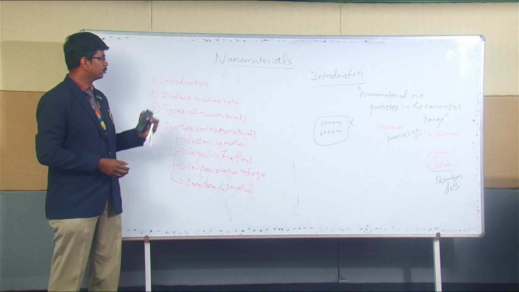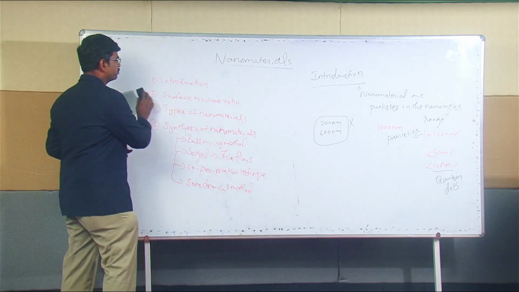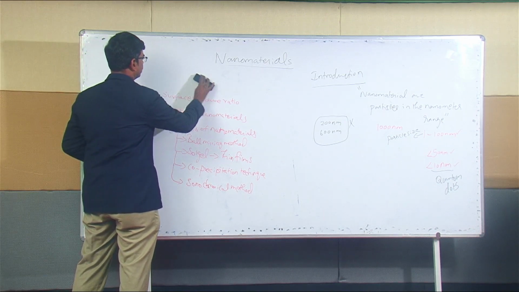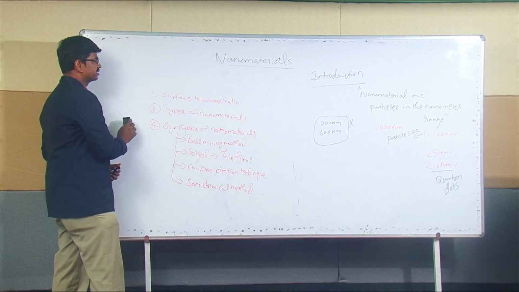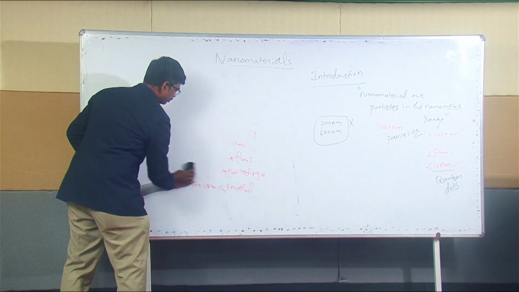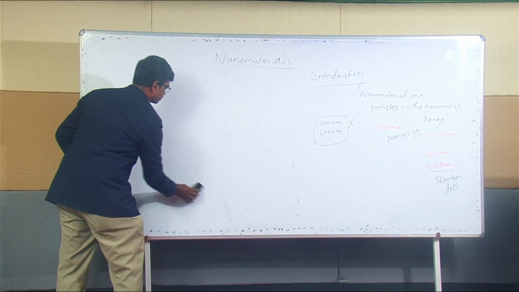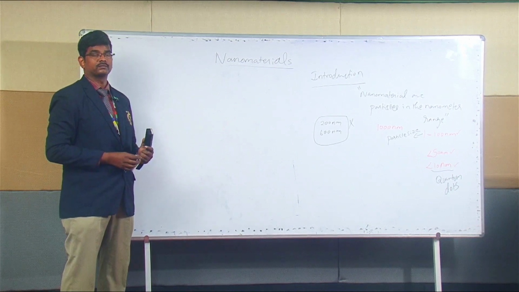We are going to learn about the special materials and why they are special. What makes them special is the surface to volume ratio. Many of you might have asked this question: why is nano something special? What makes them special?